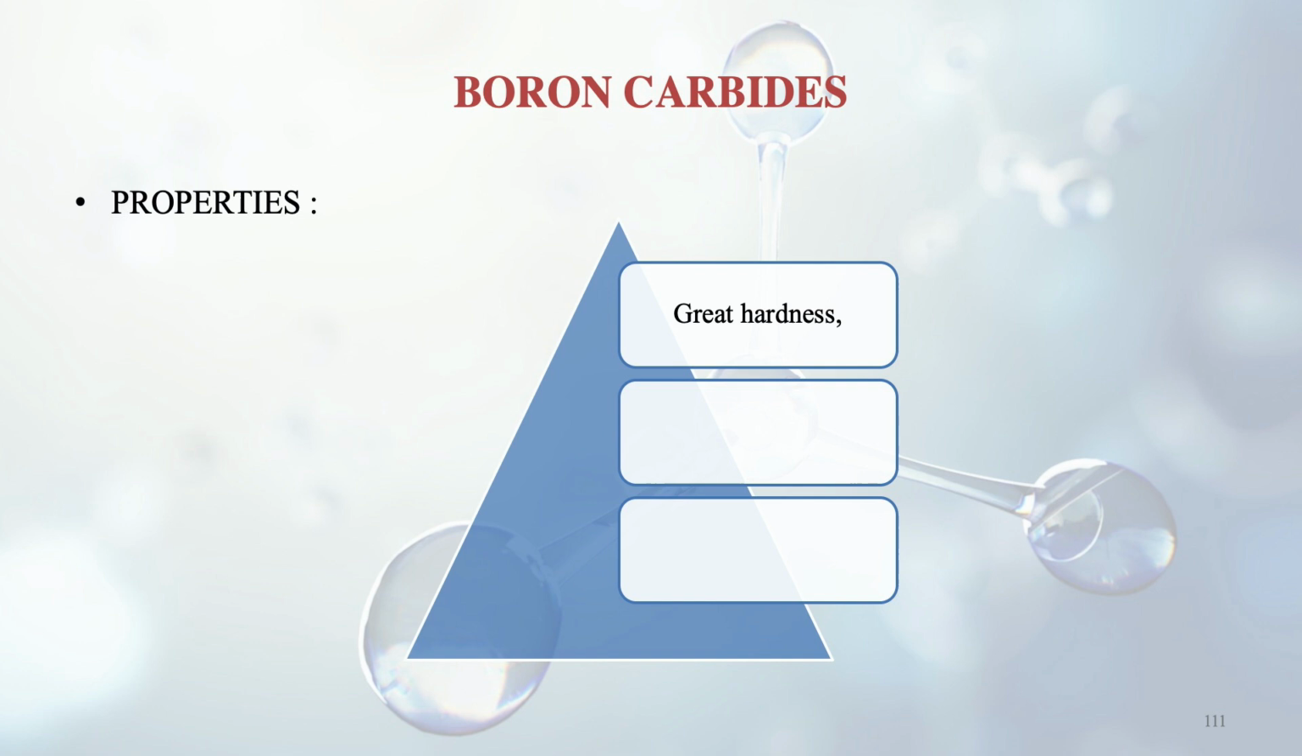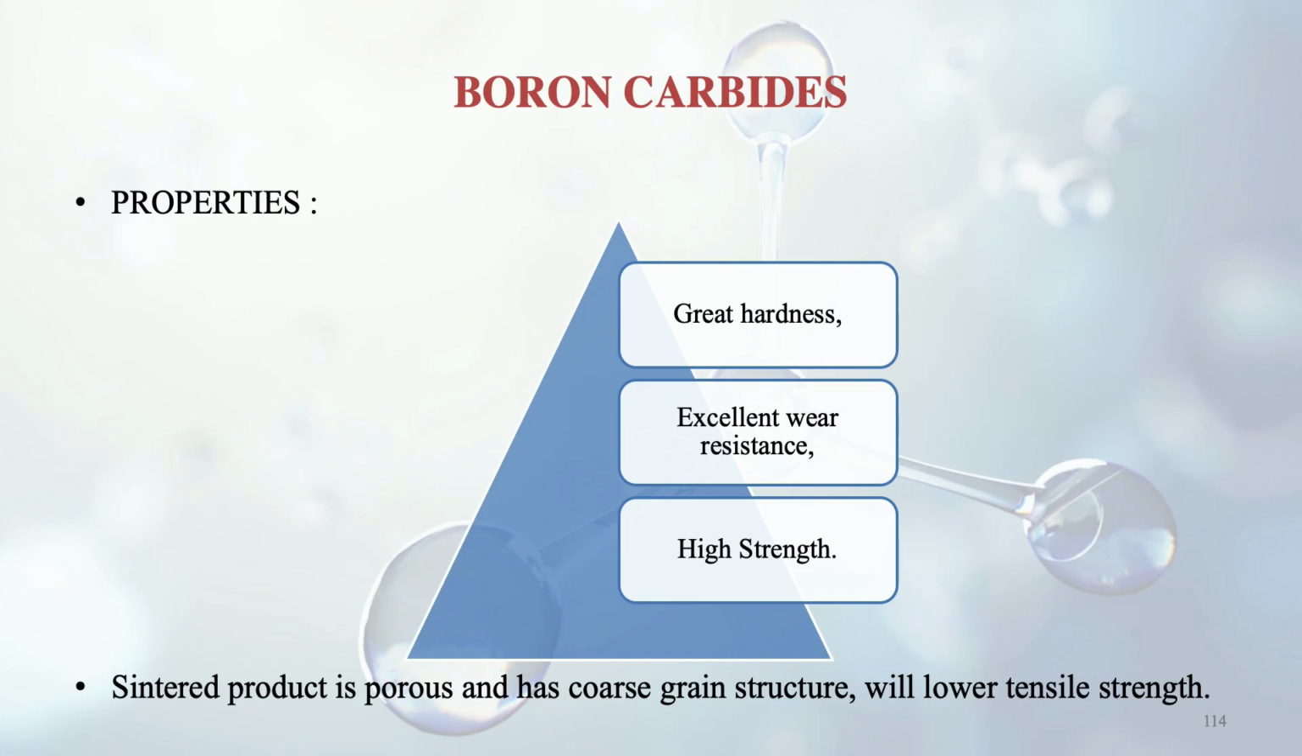After discussing silicon carbide and nitride, we now move on to boron carbide. It has great hardness, excellent wear resistance, and high strength also. The sintered product is porous and has a coarse grain structure, so it has low tensile strength. Obviously, we have discussed in the iron carbon diagram and previous discussions that coarse grain and fine grain were there, so recall that. With coarse grain we get a low tensile strength.